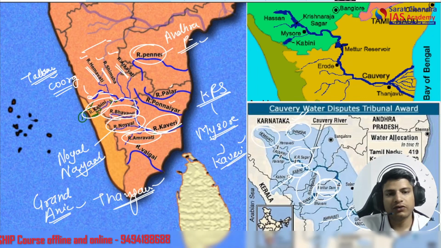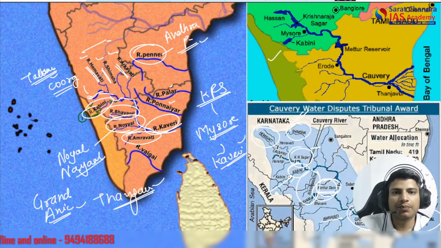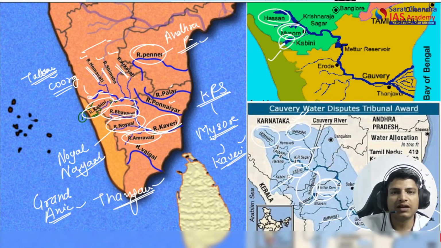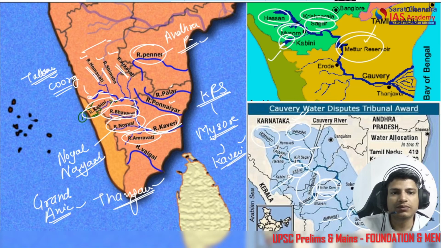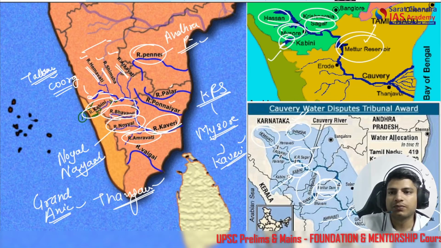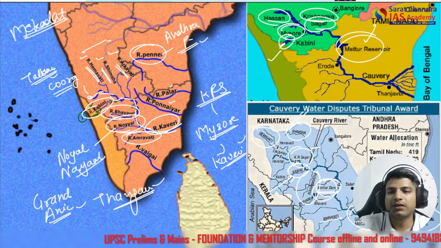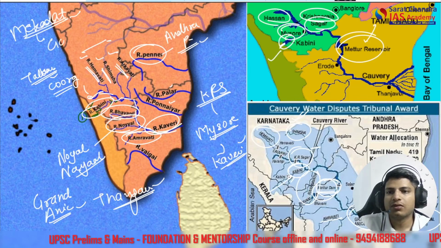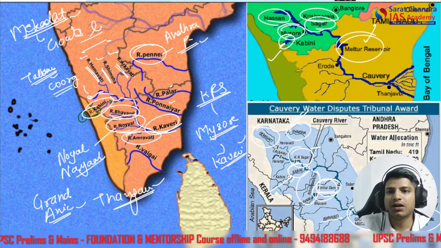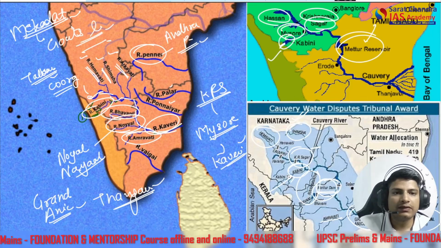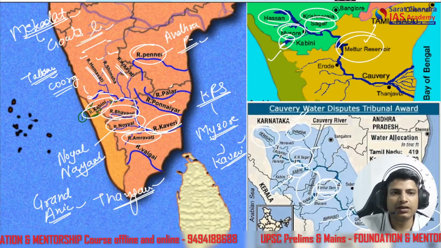Okay, let's talk about this map here. We see Mysore, big cities. Then there is the Kabini River near the Kerala Karnataka border here. We see the Hassan district, KRS Dam, Krishna Rajasagar Dam. And Mettur Reservoir in Tamil Nadu, very important. There is also Mekedatu. This is also a dam issue. It is known as the Goat's Leap, Mekedatu. Then there are a few important things. Thanjavur, Kaveri, this we have all seen.